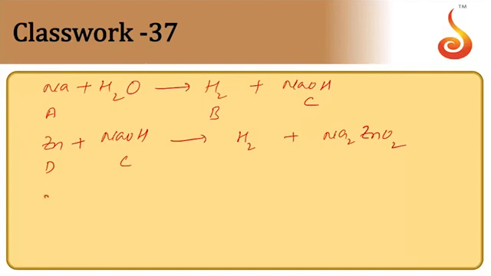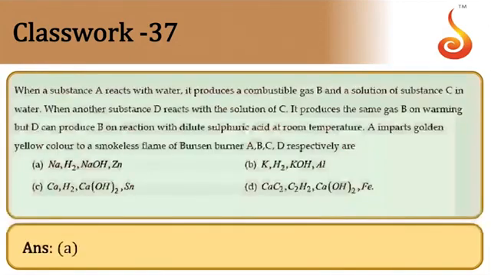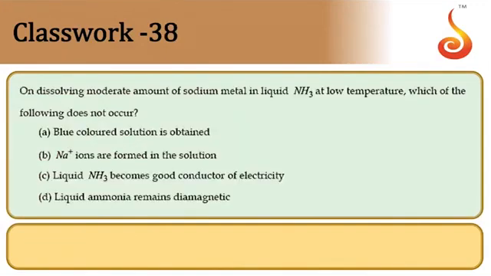Again, substance D with sulfuric acid, H2SO4, also produces H2 gas, and the other product will be zinc sulfate. And A imparts a golden yellow color to the flame, meaning they are nothing but sodium reactions only. So the option must be A. So A is the answer.